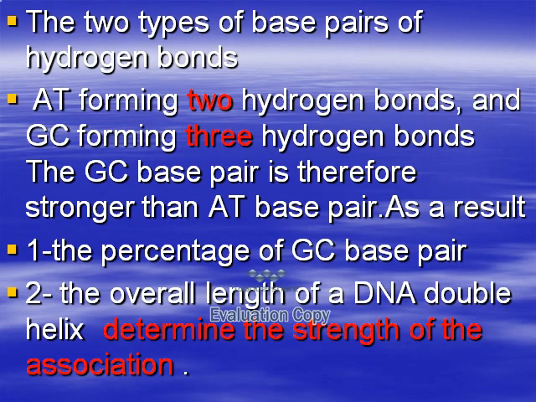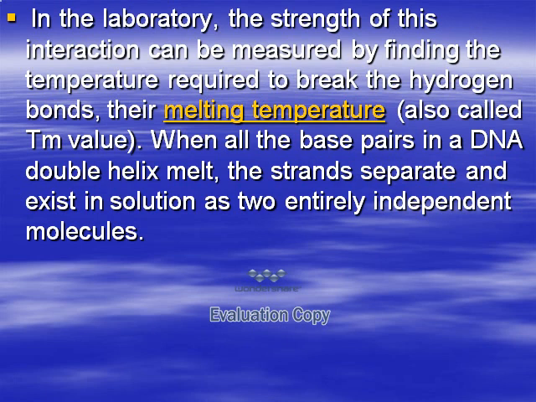Two important factors determine the strength of the association of DNA. Number 1, GC content. Number 2, the overall length of DNA. How can we measure this strength? By determining in the laboratory the temperature required to break the hydrogen bonds. This is called the melting temperature. Melting temperature is the temperature required to break the hydrogen bond. So the melting temperature is directly proportional to the strength of DNA.